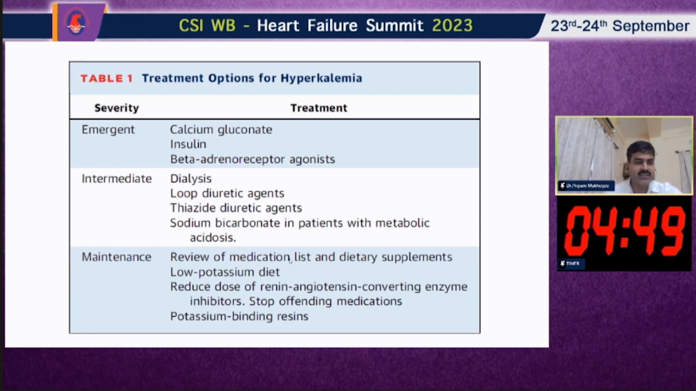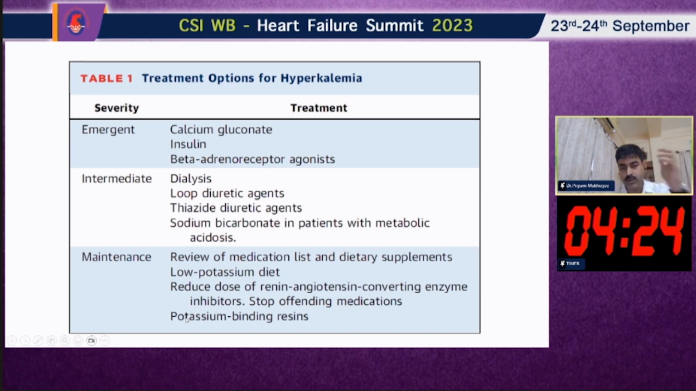And now maintenance, it is very interesting. Now review all the medications list and dietary supplements. So the diet is actually contributing to increase the intake of the potassium. So you should prescribe the low potassium diet, reduce the dose of the RAS inhibitors, and stop offending medications. And number 4, it is basically underestimated, the potassium binding resins.